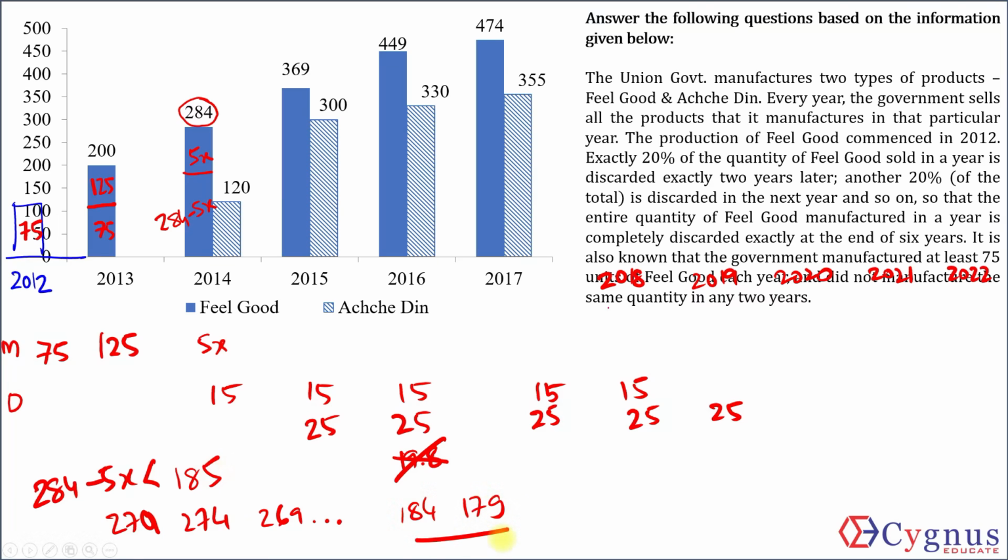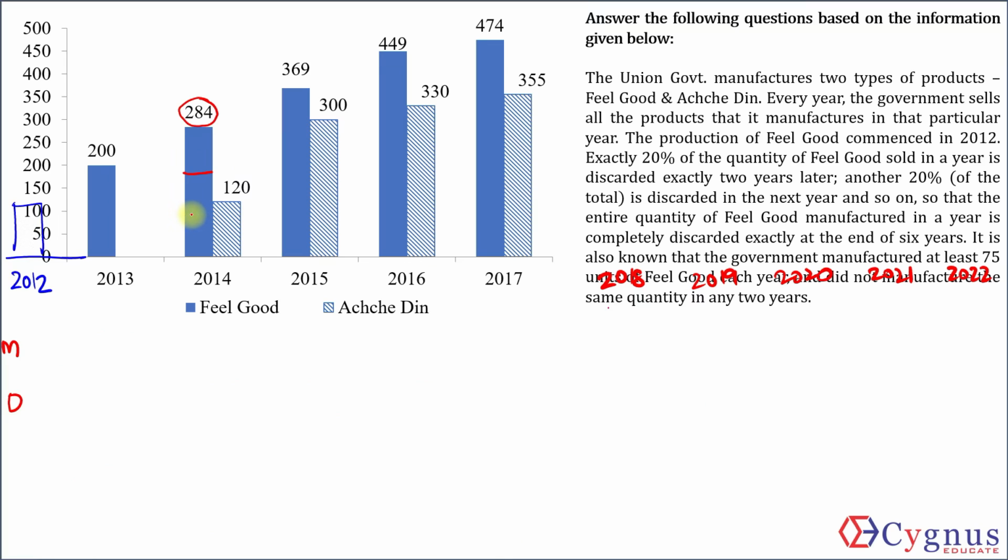Pause here and think about what I am saying. Otherwise, you'll have to keep on making a lot of cases which will consume a lot of time. The largest possible value for this is 184. So I'm starting with 184. 200 units were in use in 2013, out of which only 184 were in use in 2014. That means the number discarded should be 200 minus 184, 16. Number of units discarded must be 16, which means a total of 80 units would have been produced in 2012.